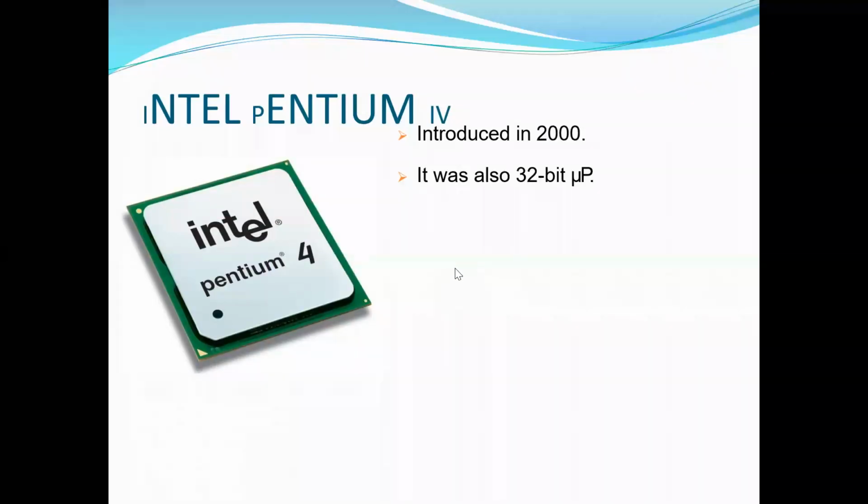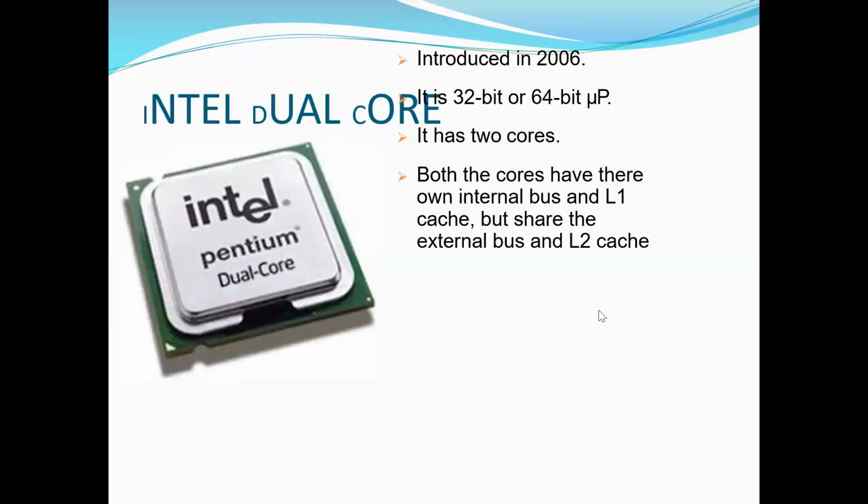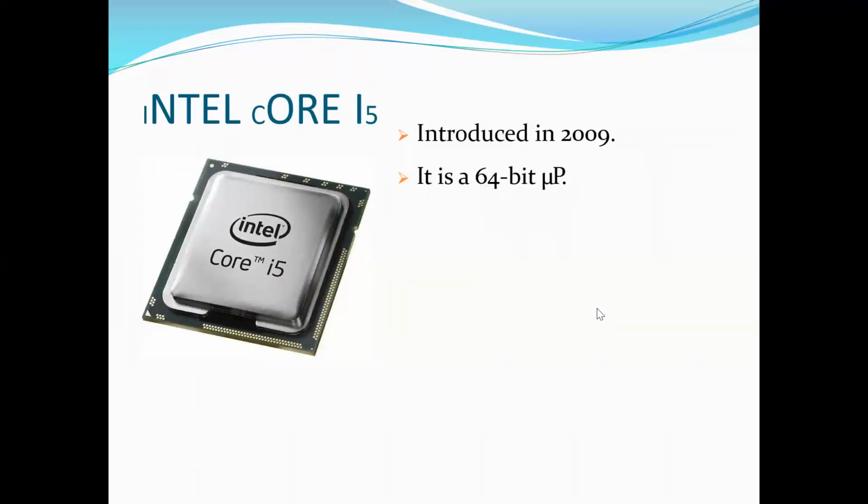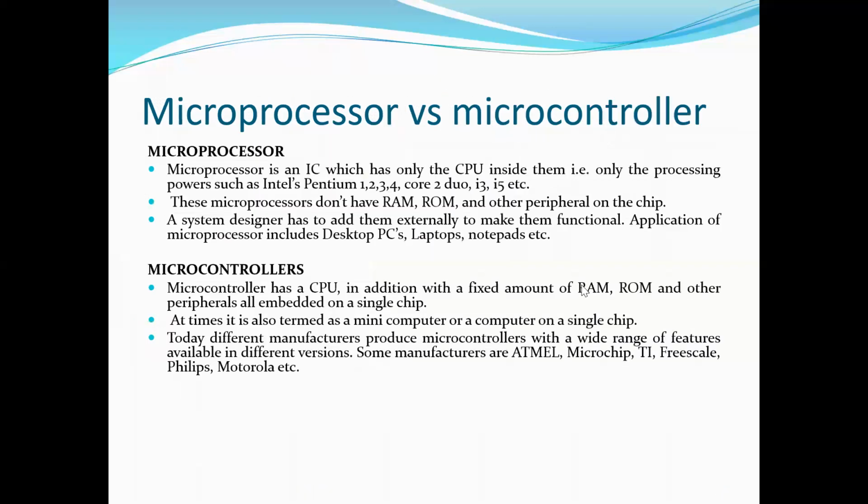What is the application of a microprocessor and a microcontroller? Where will a microprocessor be used and where will microcontrollers be used? Microprocessors are used in desktop computing, notepads, personal computers.